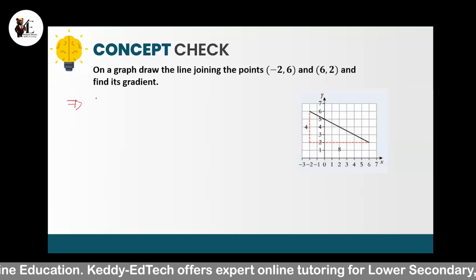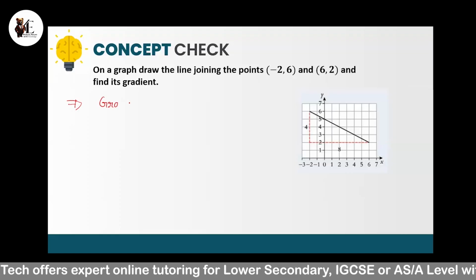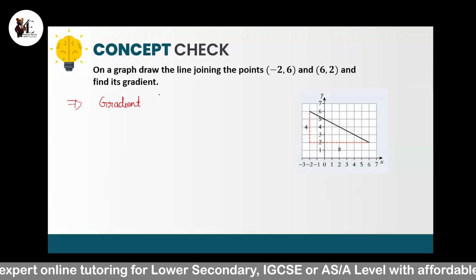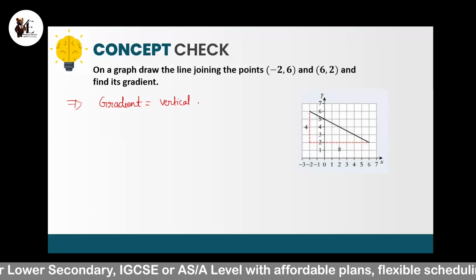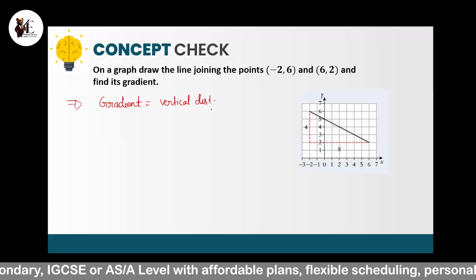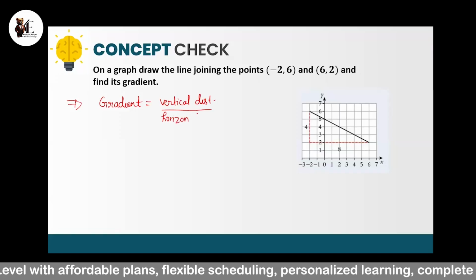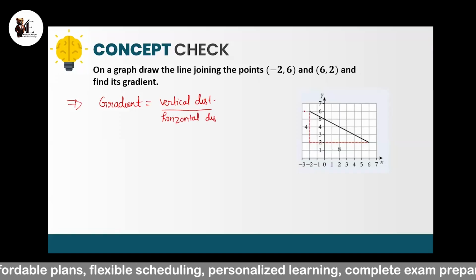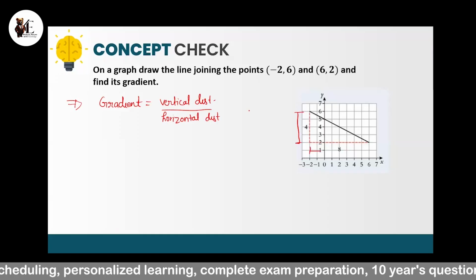Let's see. We'll use the formula that gradient equals vertical distance over horizontal distance. The vertical distance is 4, as we can see from the figure, and the horizontal distance is 8.